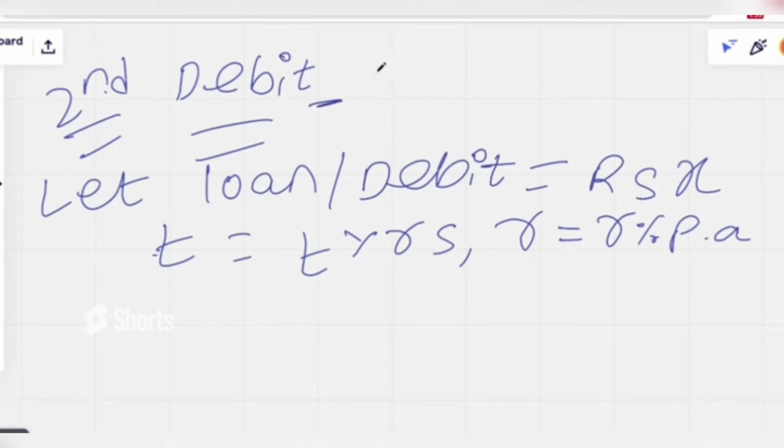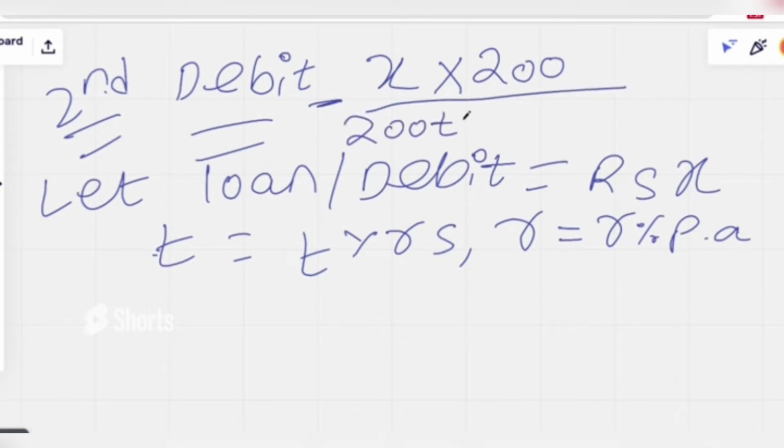x into 200 by 200t plus r into t into predecessor of t. Here x is the loan amount you have taken from your bank, t is the time period for which you have taken the amount, and r is the rate of interest.